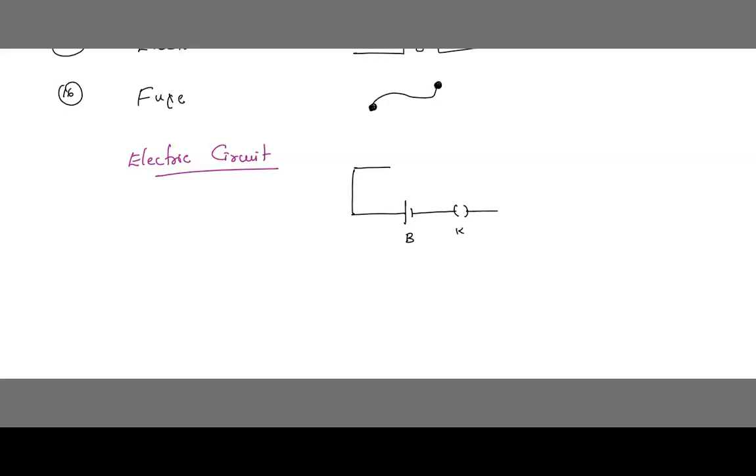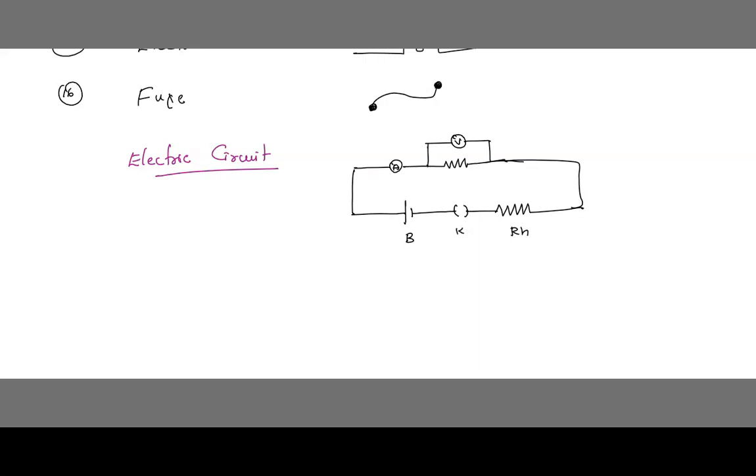Okay. This is rheostat, and here we have ammeter, here we have resistance, okay. Parallelly we have connected voltmeter to the resistance.